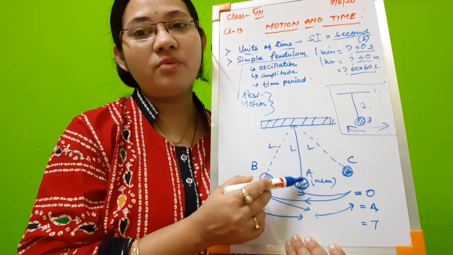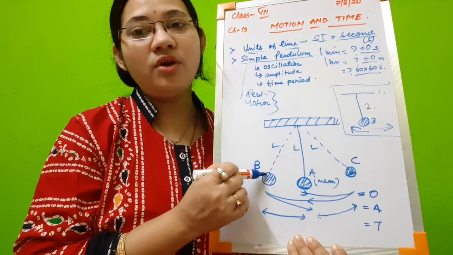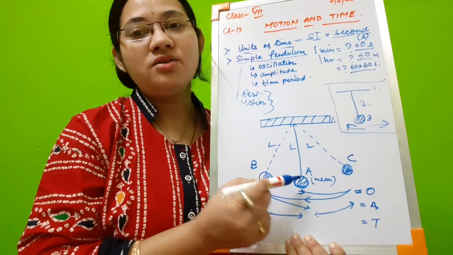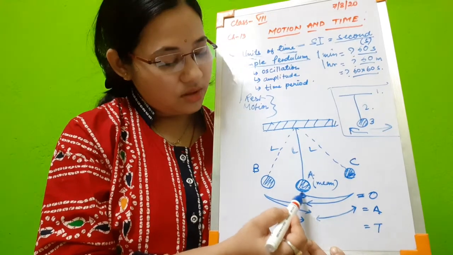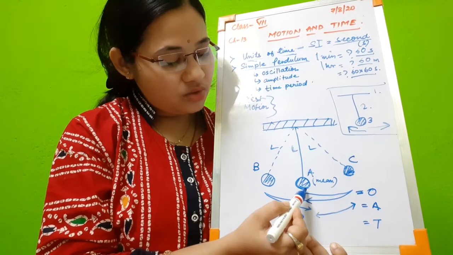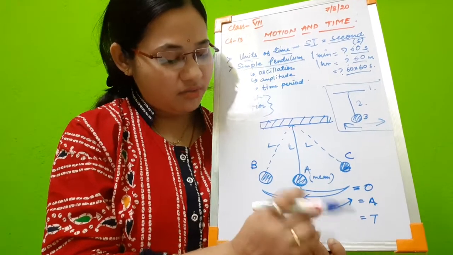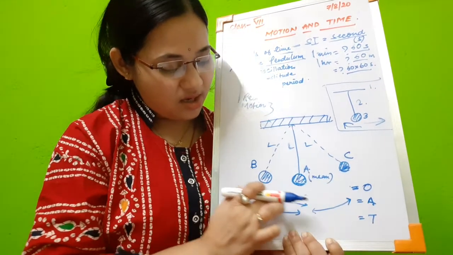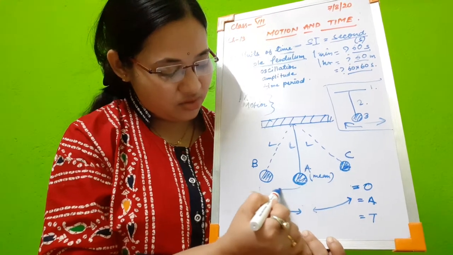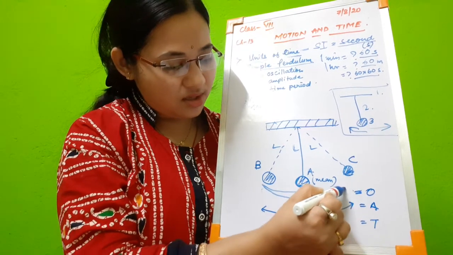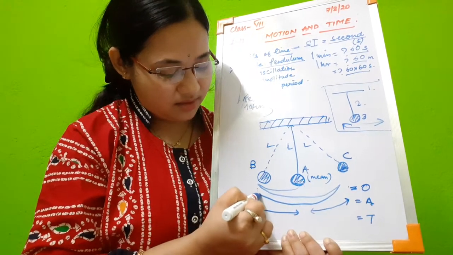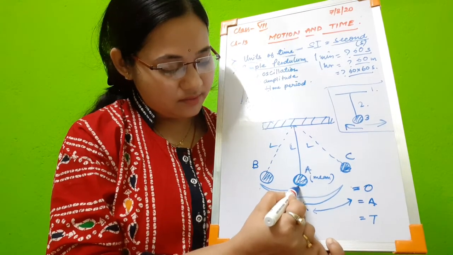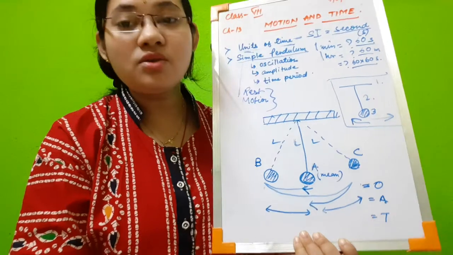In which positions? From position A to B, again from B to A, then from A to C, again back to A. Let me change this part. Change this diagram, and it will actually be from A to B, then to C, again back to A. So this is one oscillation.